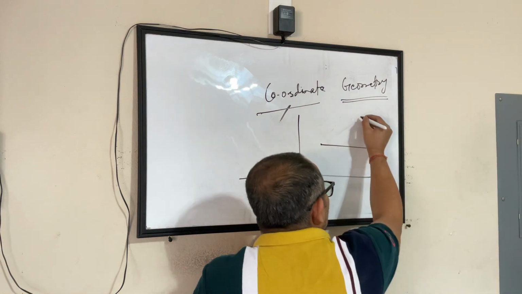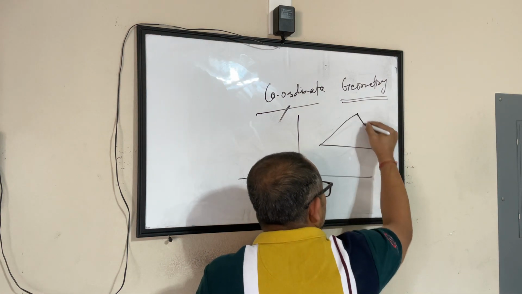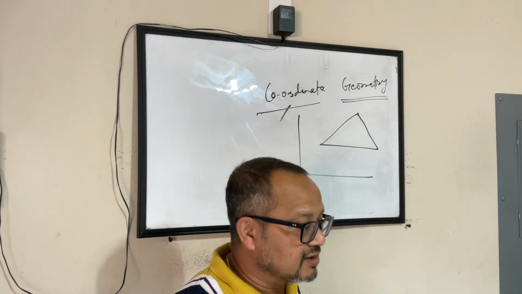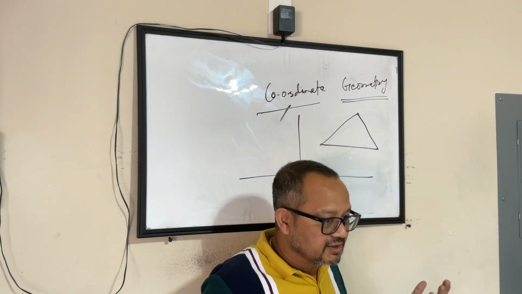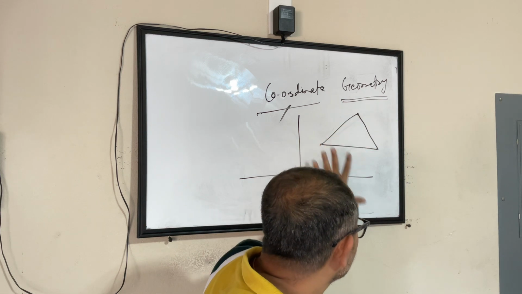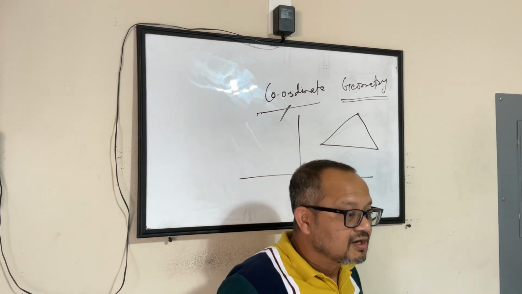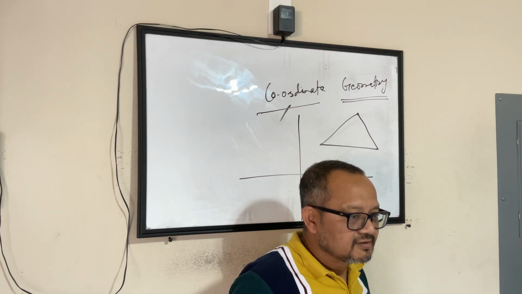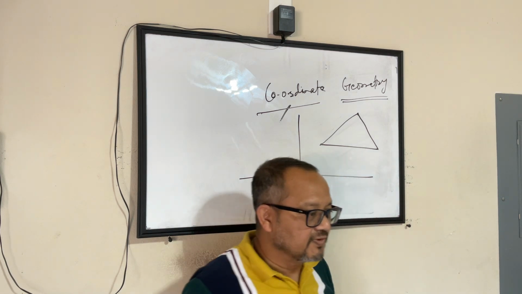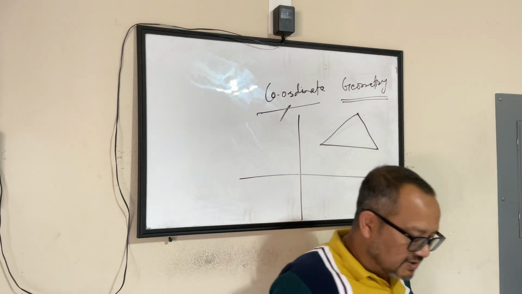Now, you add one more point. Join these 3 points now. This became a triangle. A triangle is nothing but part of geometry, right? You are visualizing a triangle in a coordinate plane. That's why it's called coordinate geometry. Is that okay? Yeah? So far? Okay. Now, let's move on.